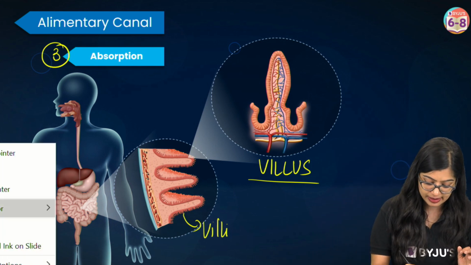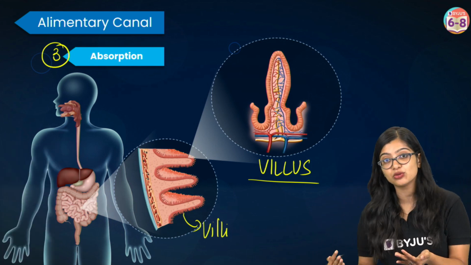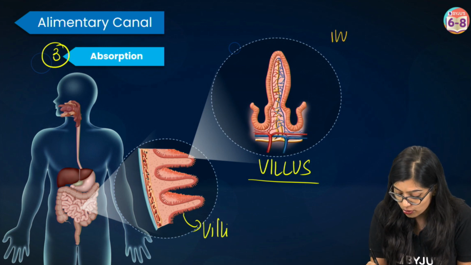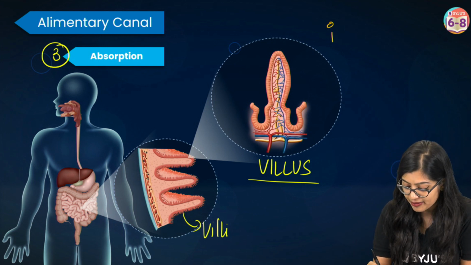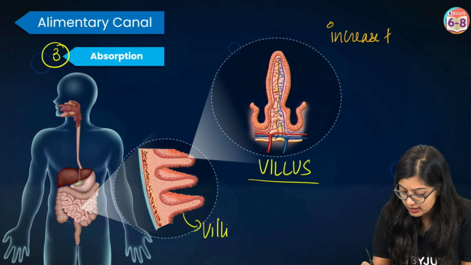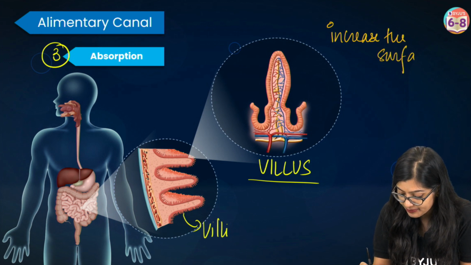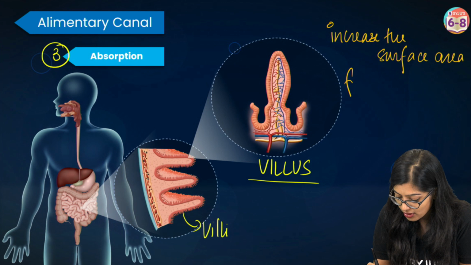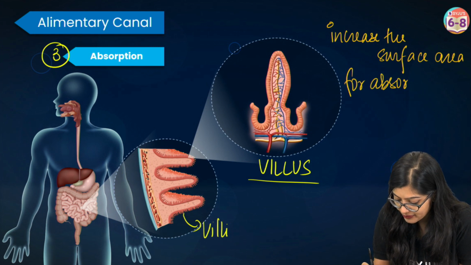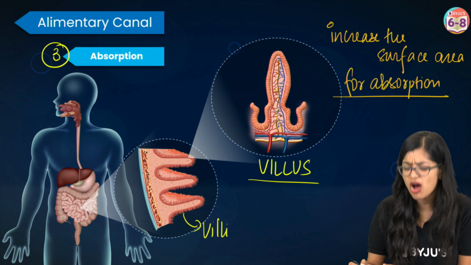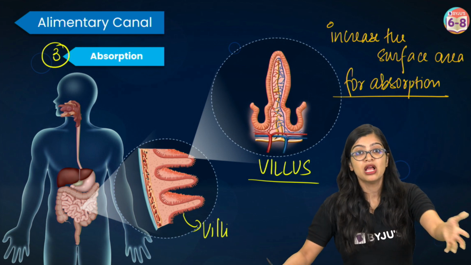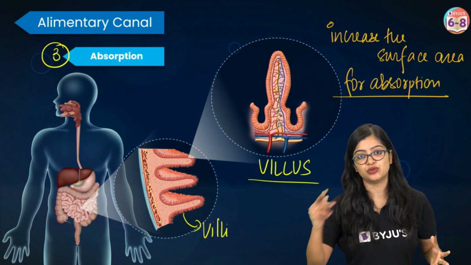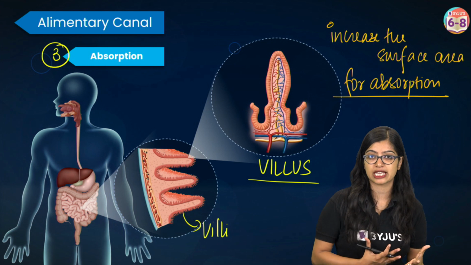It's a very simple thing. Now we see that they are made into these finger-like projections to increase the surface area, right? So this is done to increase the surface area for absorption, so that in lesser time, large amounts of food can be absorbed, right? Or large amounts of these nutrients can be absorbed.